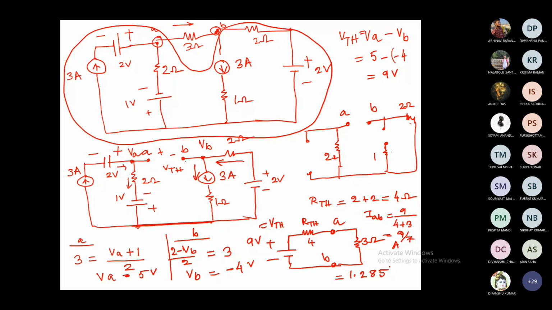Okay. So the same problem we'll take up when we solve using Norton. We'll take up the same problem and try to cross check whether we are getting the same answer or not. What is your IAB?